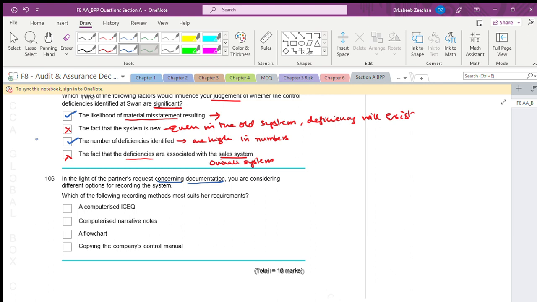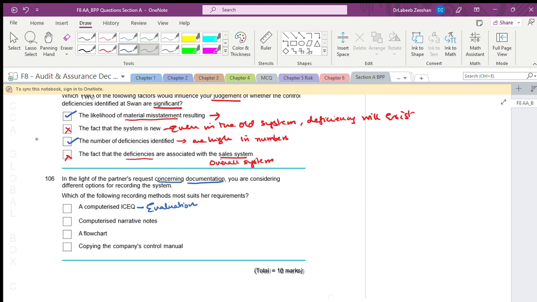What is a computerized internal control evaluation questionnaire? Internal control evaluation questionnaire means we are talking about the test of controls. Once you are talking about test of controls, we should have the control and we should have the evaluation.